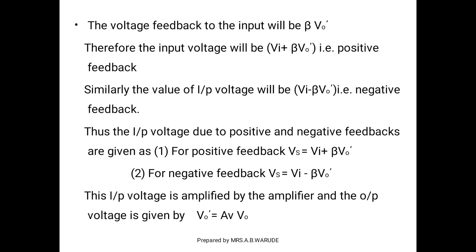That feedback may be positive or negative. Thus, the input voltage due to positive and negative feedback is given as: for positive feedback, Vi plus beta V0 dash, and for negative feedback, Vi minus beta V0 dash. And this input voltage is amplified by the amplifier, and the output voltage is given by V0 dash equals AV into V0.